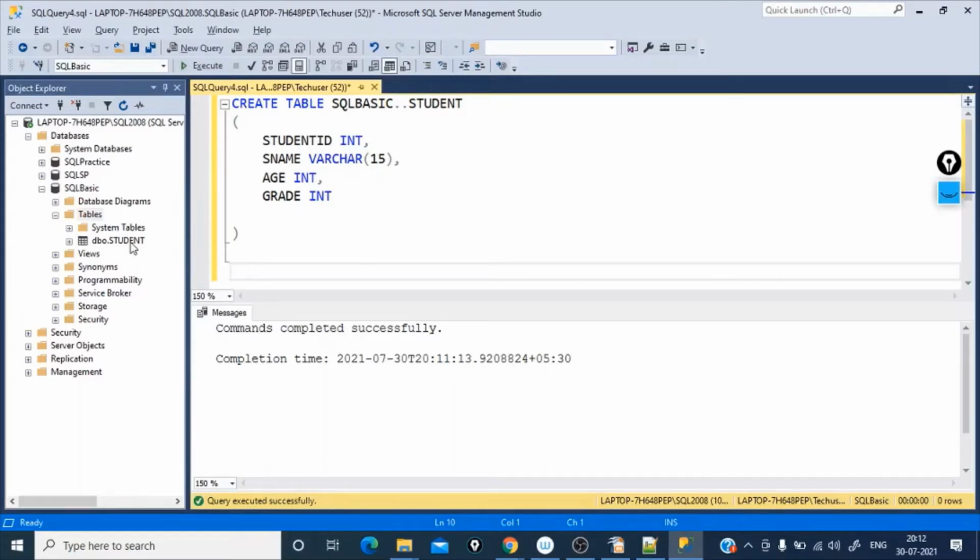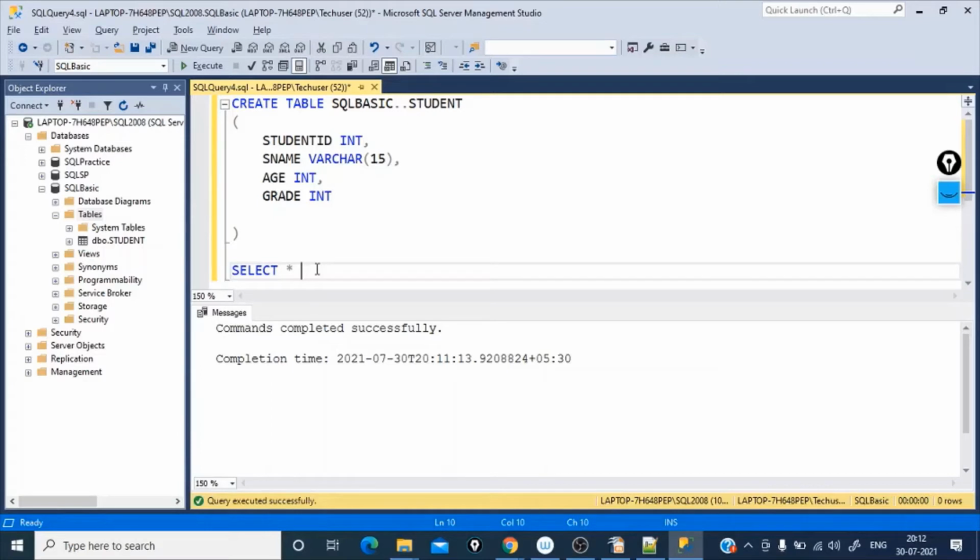Let's go ahead and see what are the columns present in this table and is there any content in this table. For that querying purpose, we will be using select statement. Just write select. What do you want to select? You can select individual columns like student ID or S name, but I want to select all the columns. So instead of giving individual columns, I'll just give star. Star means it will select all the columns which are present in the table.